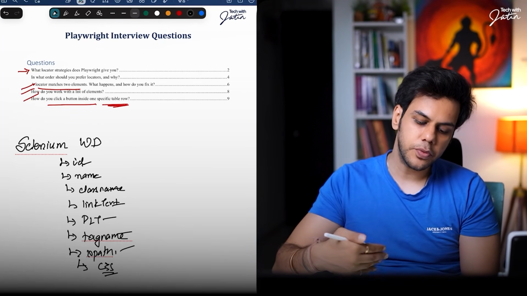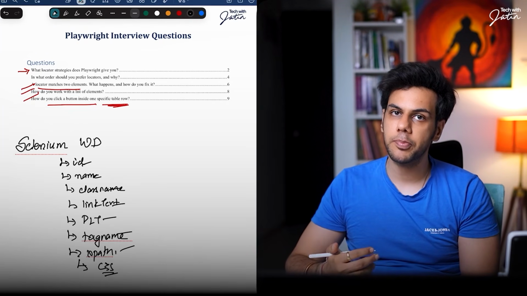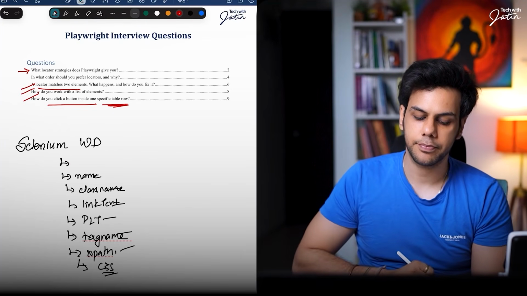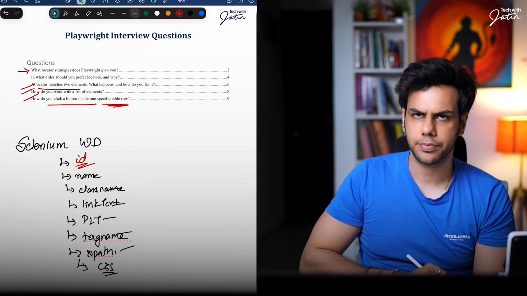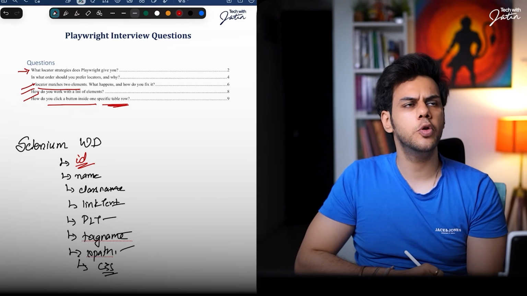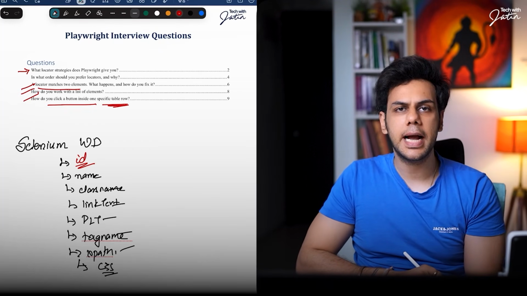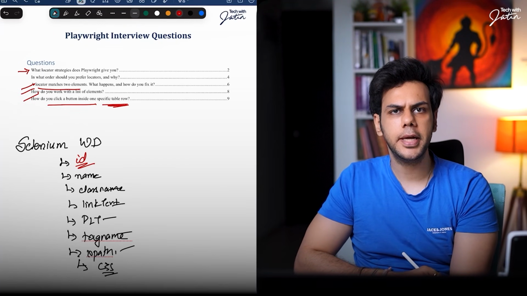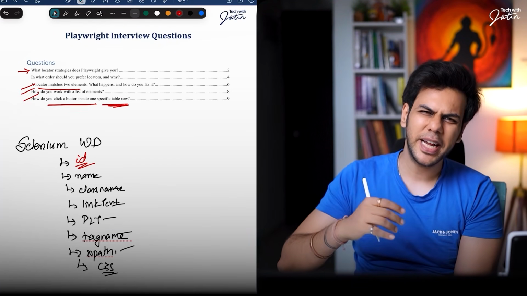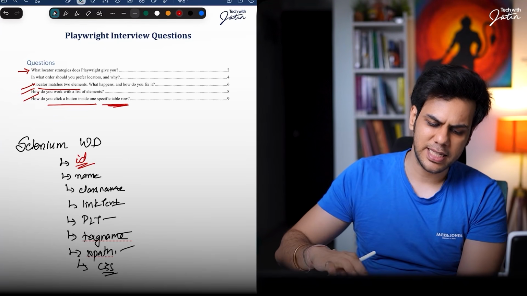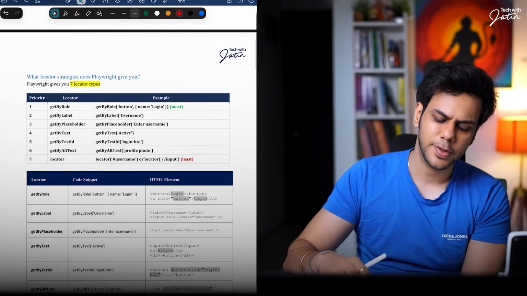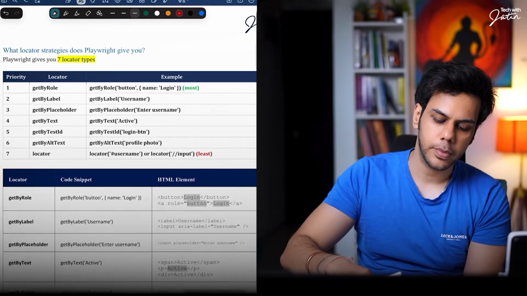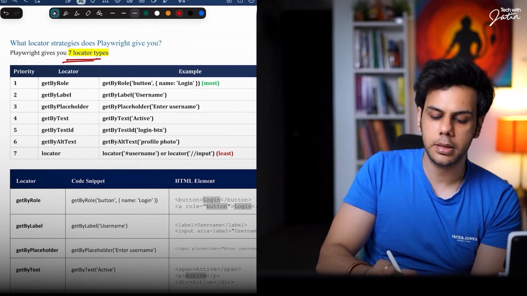Now, out of these 8 locators, which is the most preferred one? Yes, we always go with ID, because we know that whenever there is an ID attribute, that ID is going to be unique, right? Now, Playwright works in a bit different way. Playwright says that I don't care about IDs and all. For Playwright, there are 7 locator types.